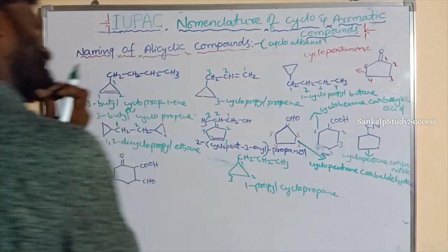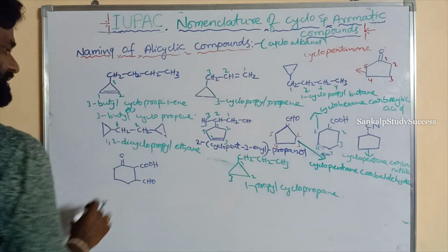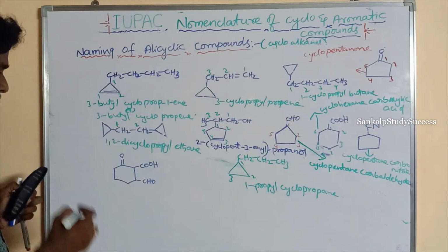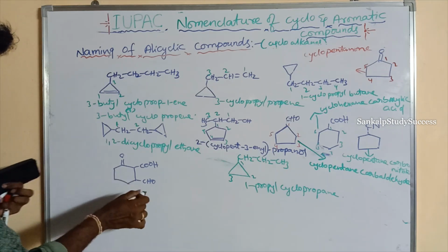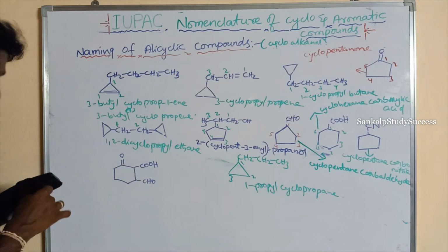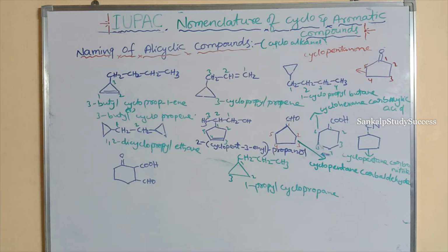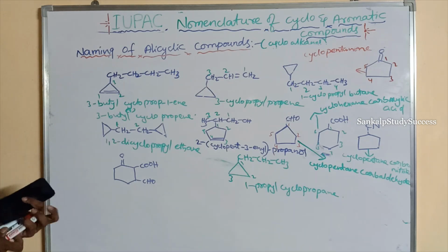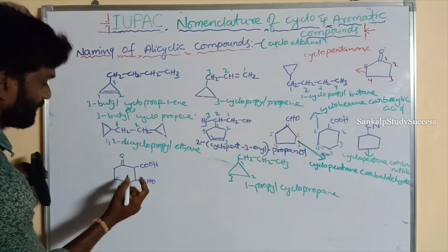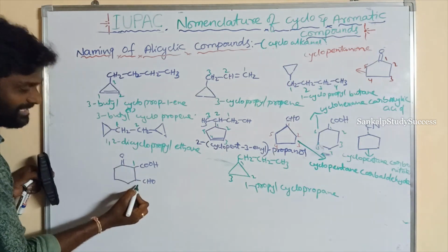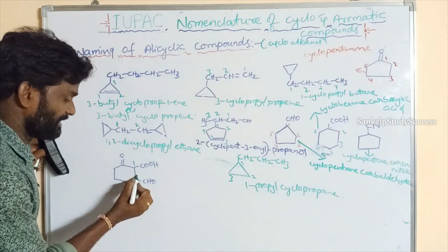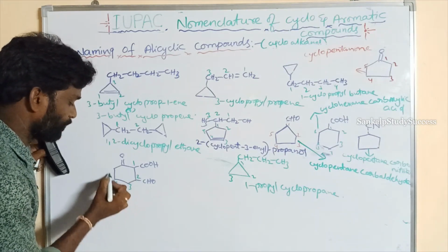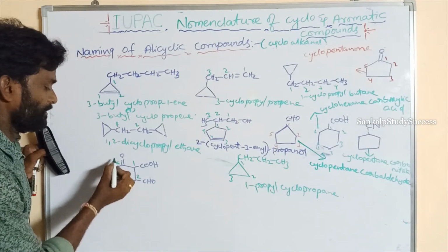Right. So the next and last one. The numbering is given, where all are functional groups. This is aldehyde, this is carboxylic acid, this is ketone. Carboxylic acid is given first priority, and next goes to this side or this side, and next goes to aldehyde. So second, third, fourth, fifth, sixth.